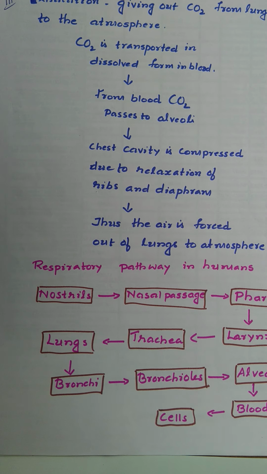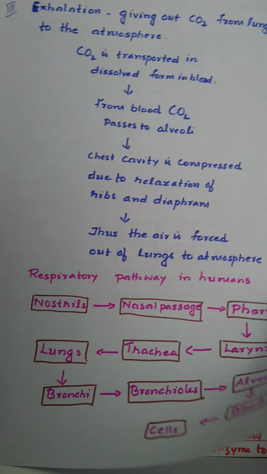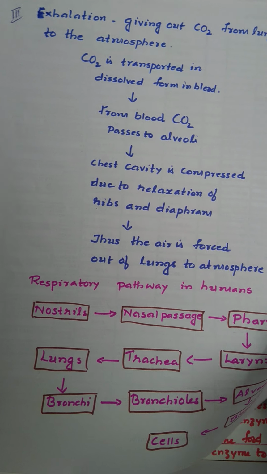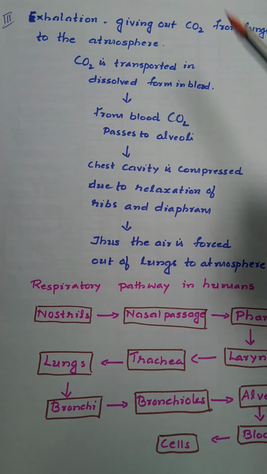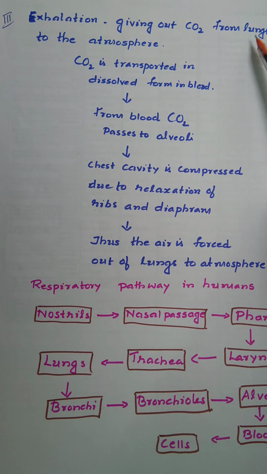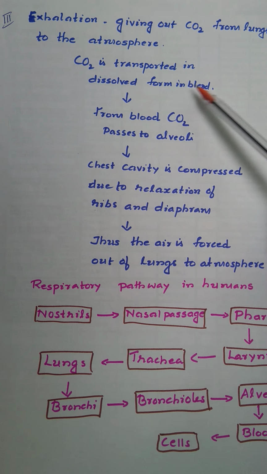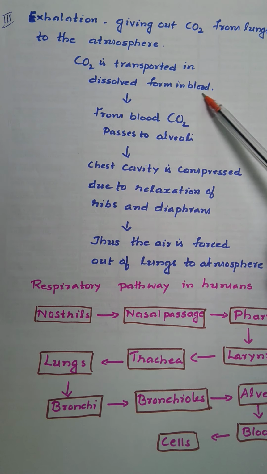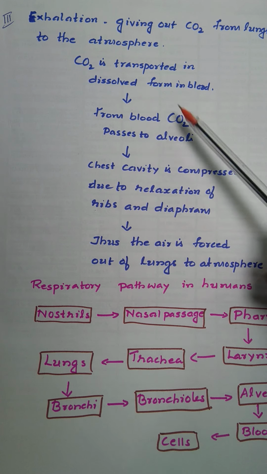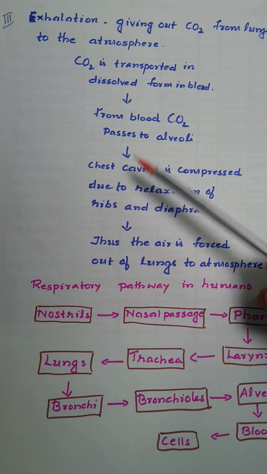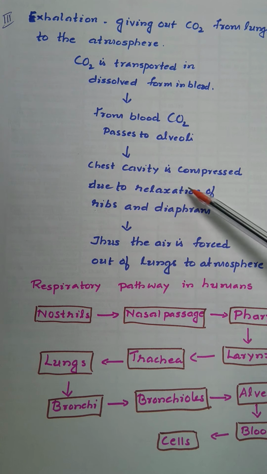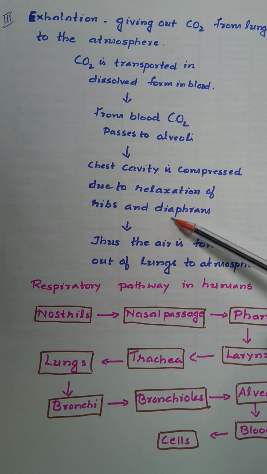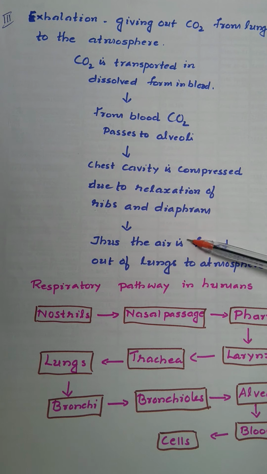Then next, exhalation. During exhalation, carbon dioxide is given out from the lungs to the atmosphere. Carbon dioxide is transported in dissolved form in blood. Then from blood, carbon dioxide passes to the alveoli. Then the chest cavity is compressed due to relaxation of the ribs and diaphragm. Thus the air is forced out of the lungs to the atmosphere.